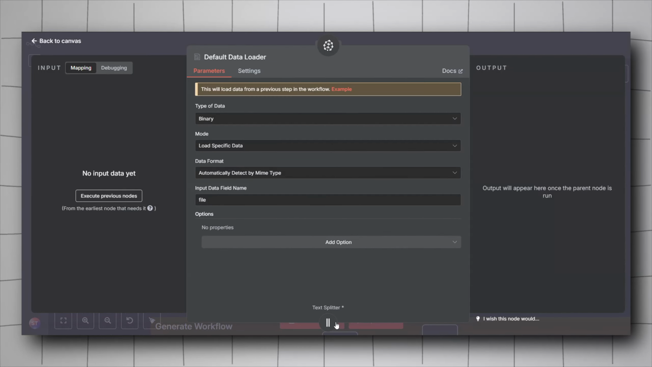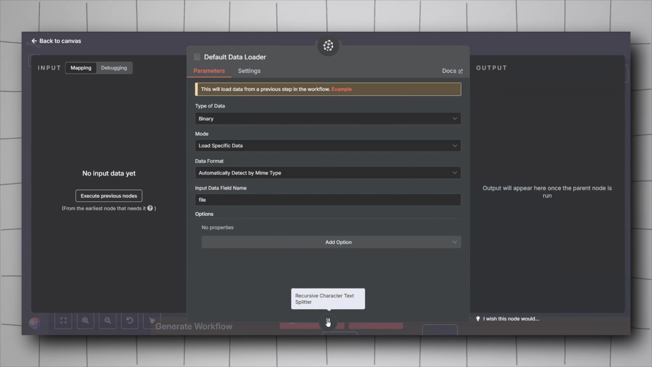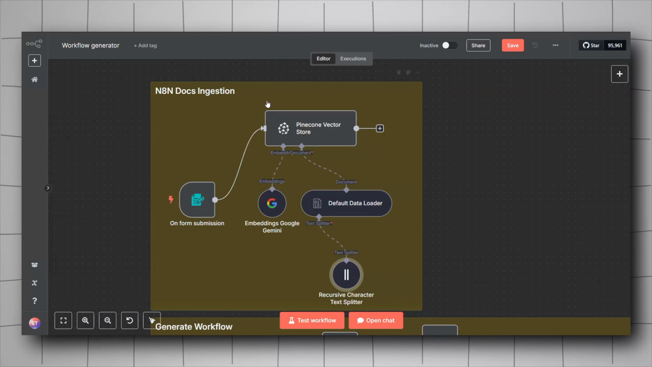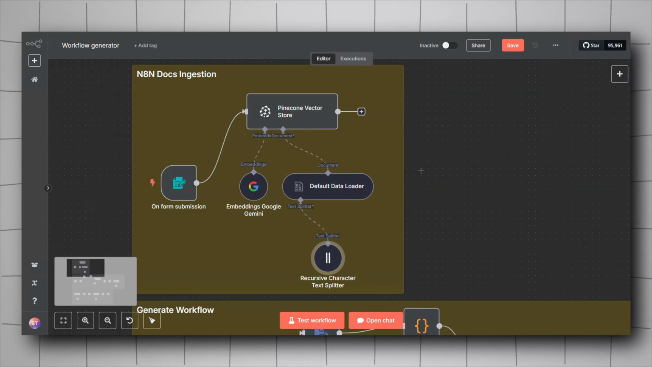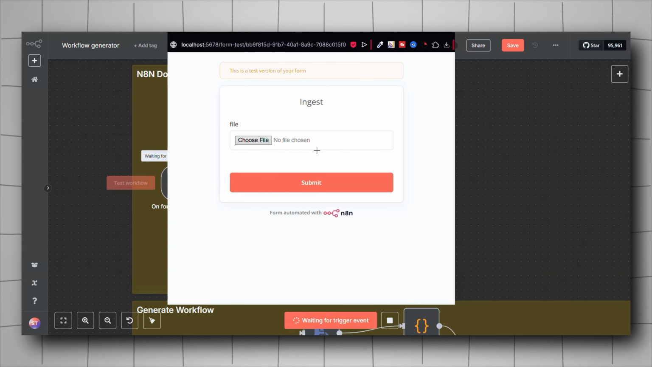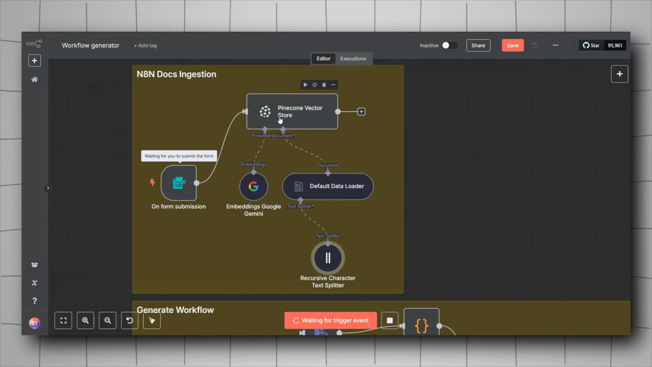There will be three options. I went with the recursive character text splitter. I put the chunk size to 1000 and the chunk overlap to 100. And then we'll be set for this part. Of course, you will have to run your workflow like this. Choose the file that you downloaded from GitHub ingest, and then wait for the workflow to finish embedding.